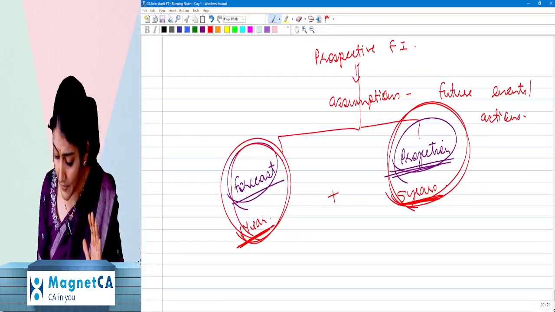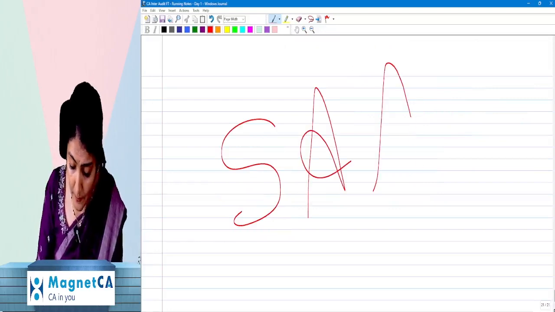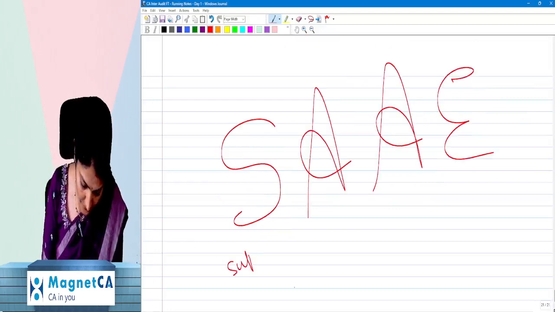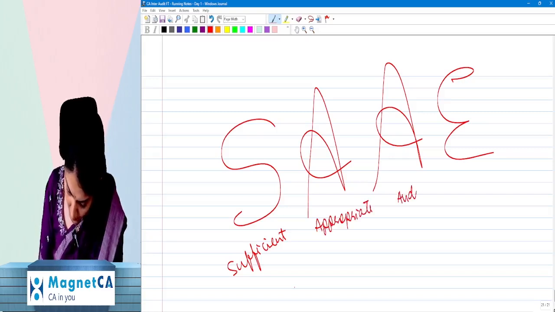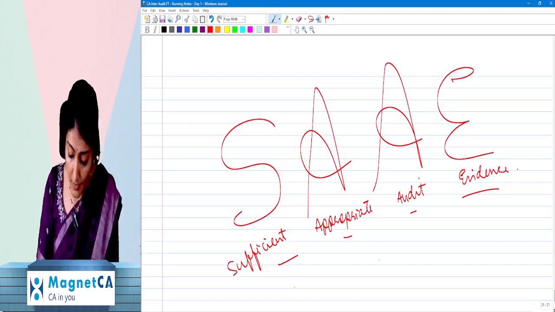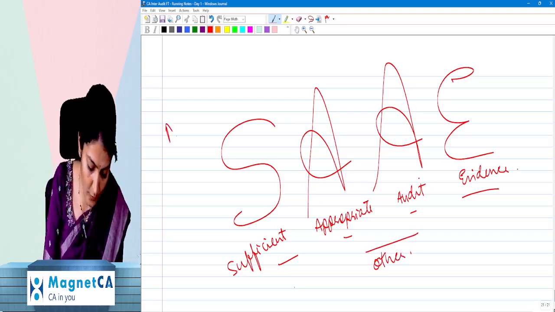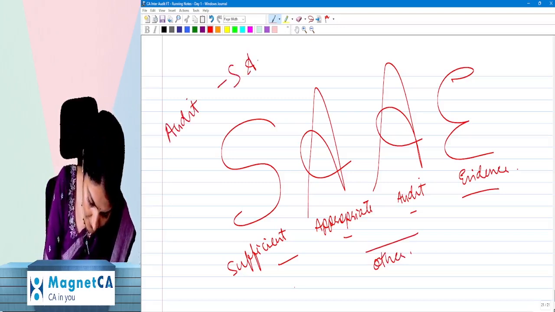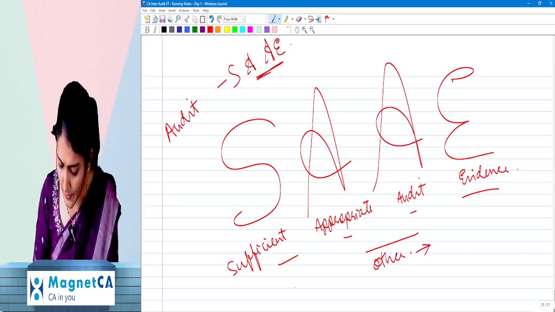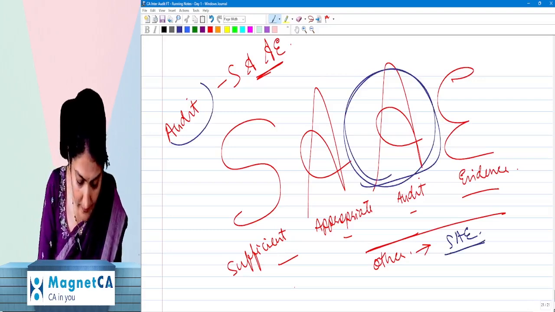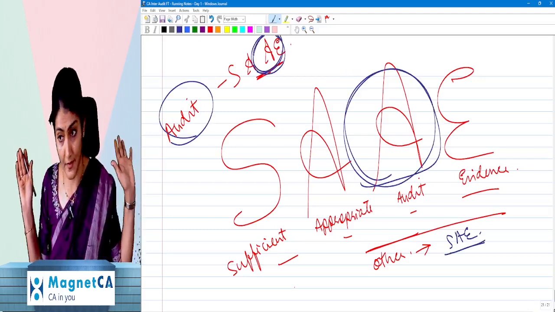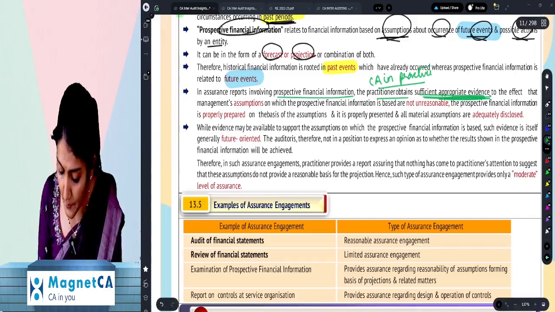Now, normally you would have heard a term called sufficient appropriate audit evidence. But only when it is audit, we say SAAE. In all other cases, we only say SAE, sufficient appropriate evidence. Only where it is audit, there we say sufficient appropriate audit evidence. Otherwise, we only say sufficient appropriate evidence.